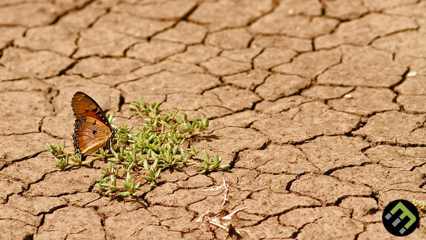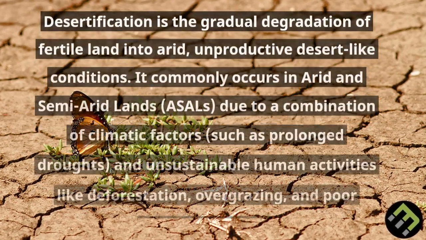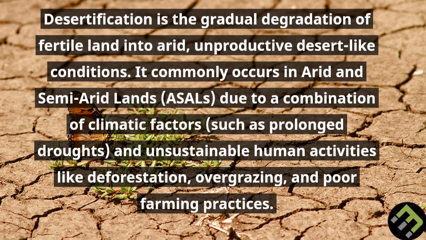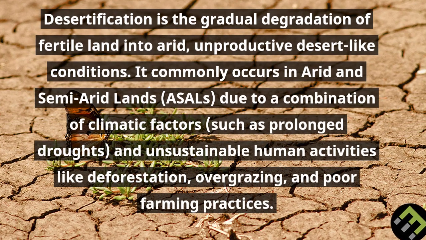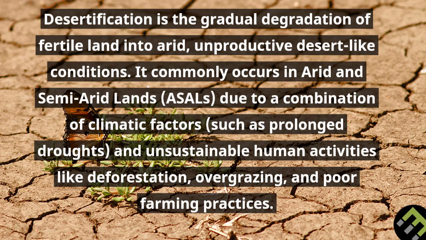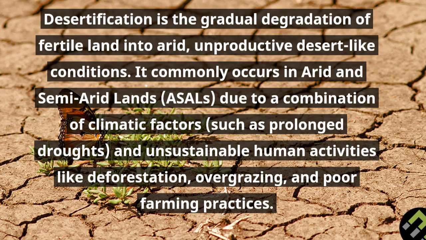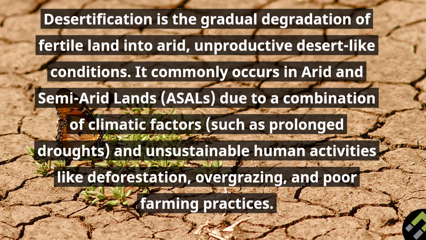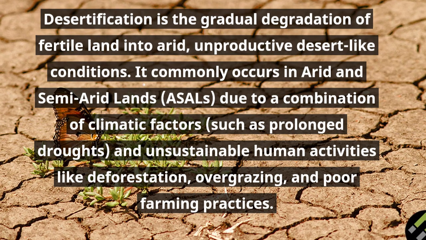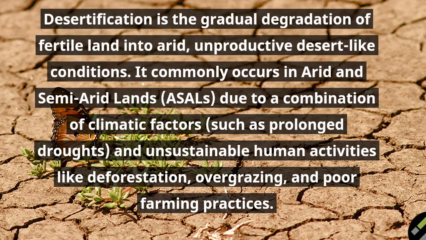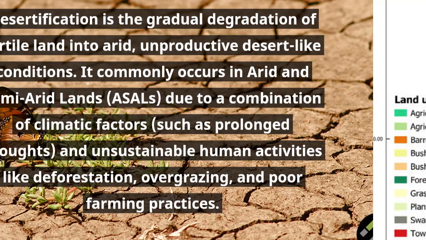Desertification is the gradual degradation of fertile land into arid, unproductive desert-like conditions. It commonly occurs in arid and semi-arid lands, ASALs, due to a combination of climatic factors, such as prolonged droughts, and unsustainable human activities like deforestation, overgrazing, and poor farming practices.